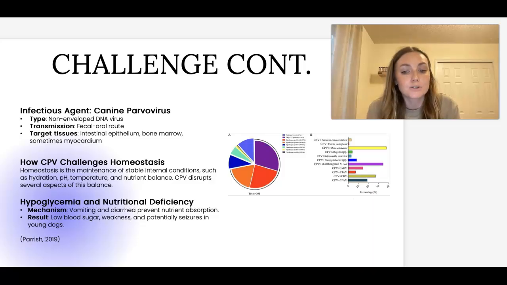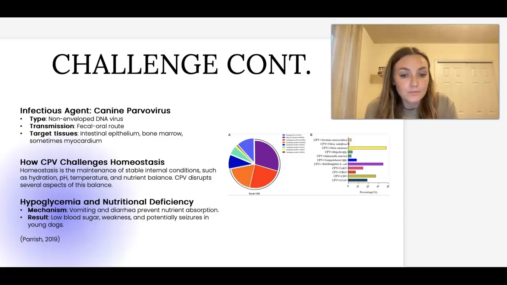CPV poses a serious challenge to homeostasis, which is the body's ability to maintain stable internal conditions like hydration, pH, temperature, and nutrient balance. One of the most critical disruptions caused by CPV is the disturbance of nutrient balance, particularly leading to hypoglycemia and nutritional deficiency, which is where we see the decline. The virus damages the intestinal lining and results in vomiting, diarrhea, and it prevents the proper absorption of those nutrients. This lack of nutrient uptake can cause dangerously low blood sugar levels, which is the hypoglycemia, leading to weakness, lethargy, and in severe cases, especially in young puppies, seizures.